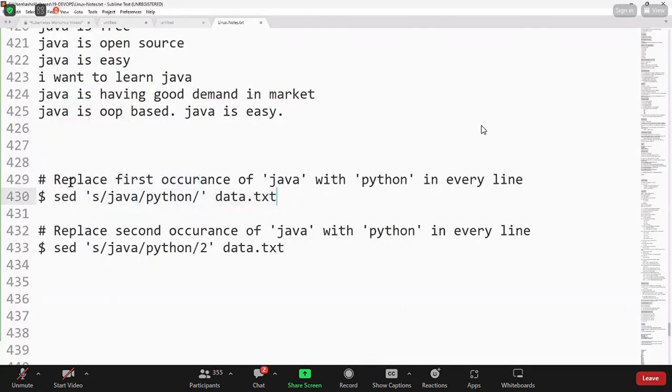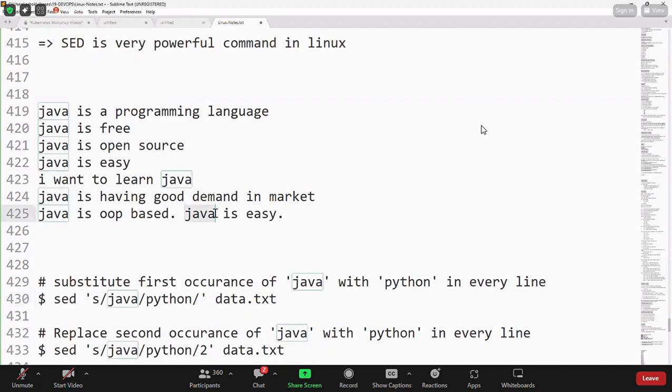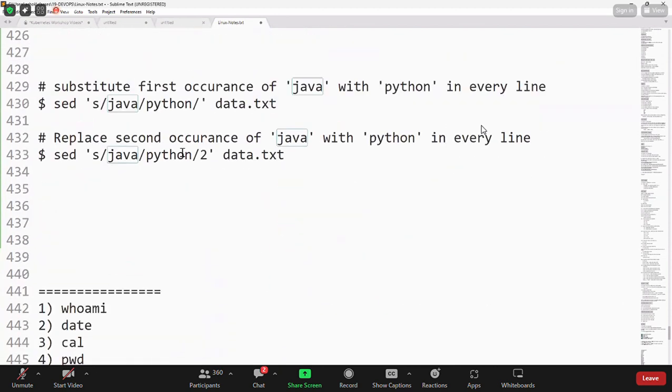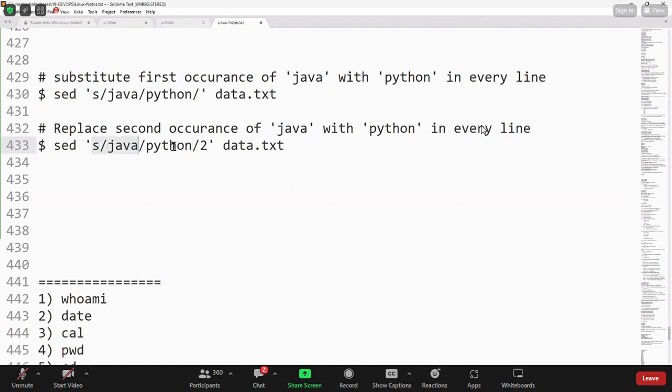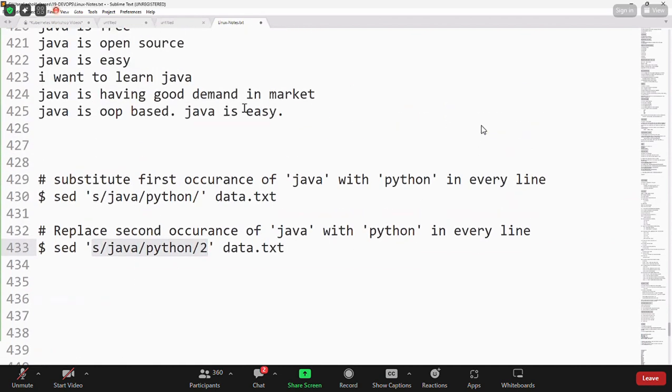Are you guys clear with the first command? Replace the first occurrence of Java with Python in every line. Instead of replace, I can say substitute. Suppose in every line I want to substitute the second occurrence of Java with Python. Then if you give s/java/python/2, in every line the second occurrence of the Java keyword will be substituted with the Python keyword. Are you clear? Now you got the clarity. What is the substitution? First occurrence and second occurrence.